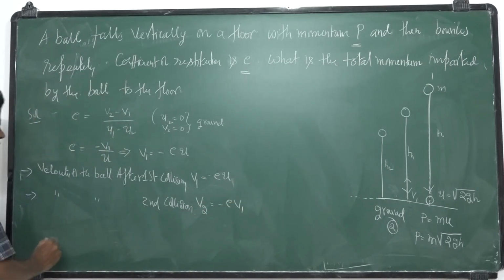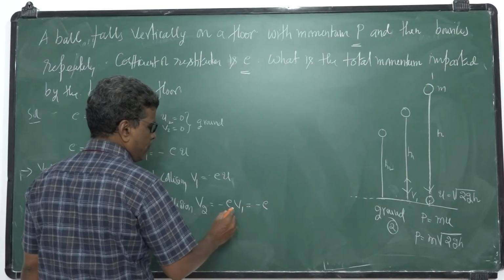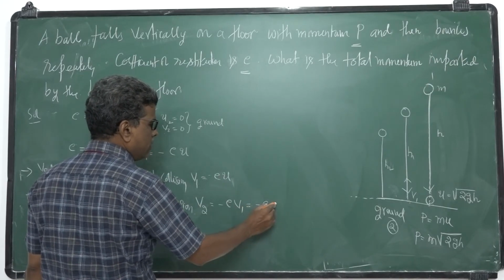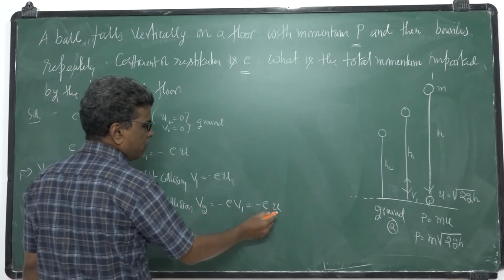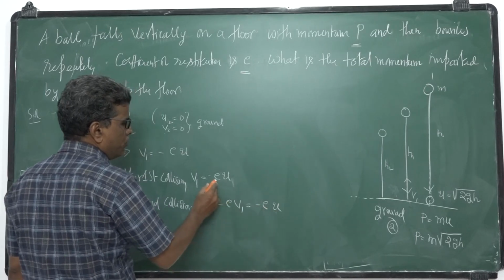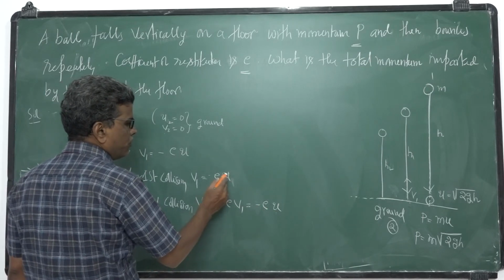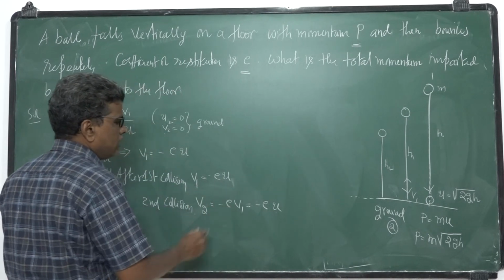Similarly, what will you get? This you will get minus e of, what is V1? U. This is the velocity of the ball before collision. So what is V2? You will get minus e into eU, e square.